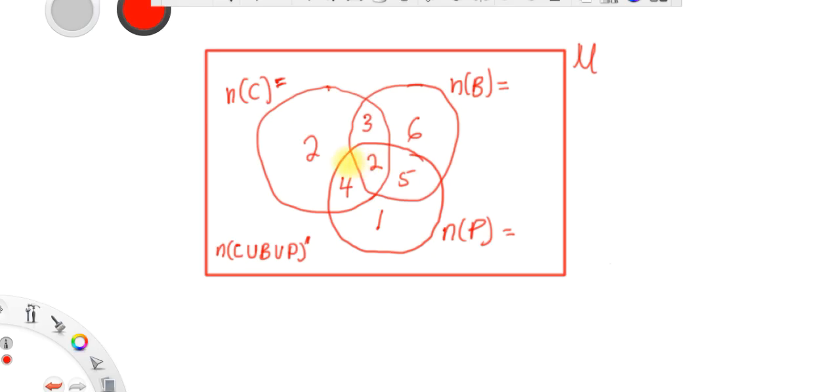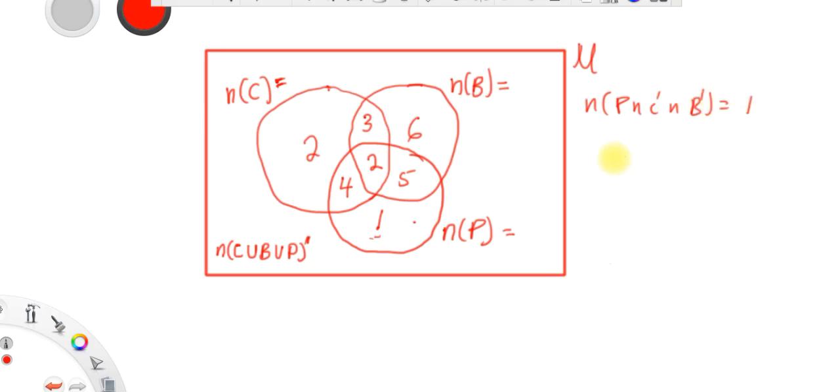So guys, what you have to know is the key thing that the question talks about. The number of students who offer only physics. Know that only physics means only physics. These are those who offer only physics. Physics alone is the one. Only physics is written as P intersection C complement intersection B complement. This is what you mean.